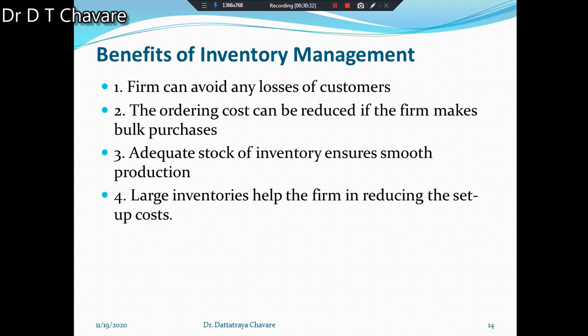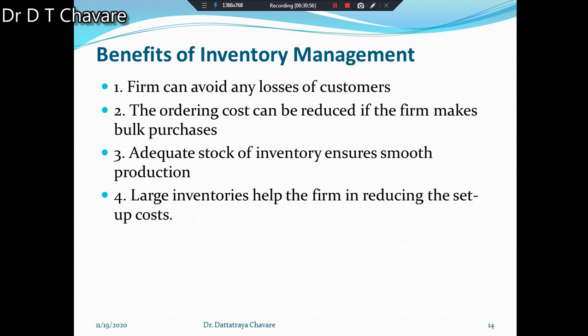The wholesaler or retailer will maintain inventory of only finished goods. They will have no inventory of raw materials and work in progress.